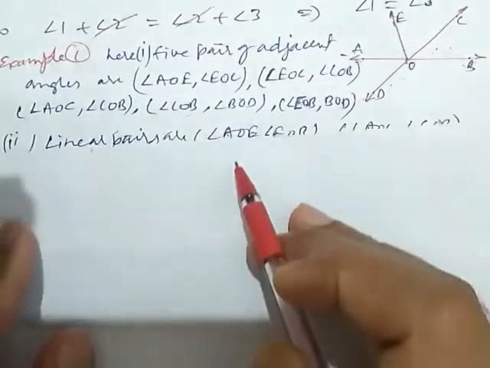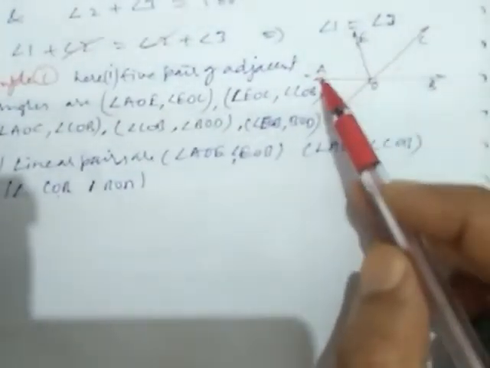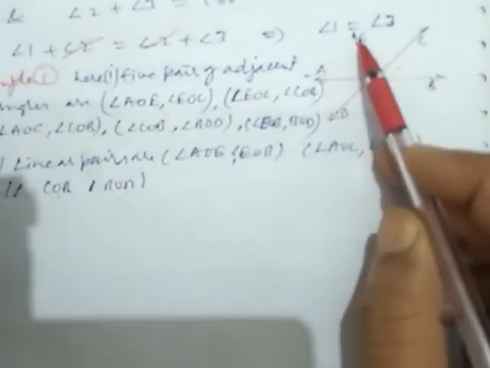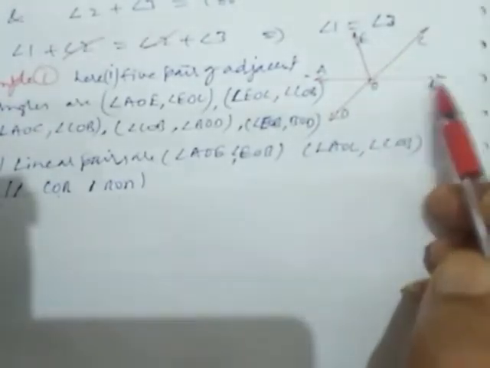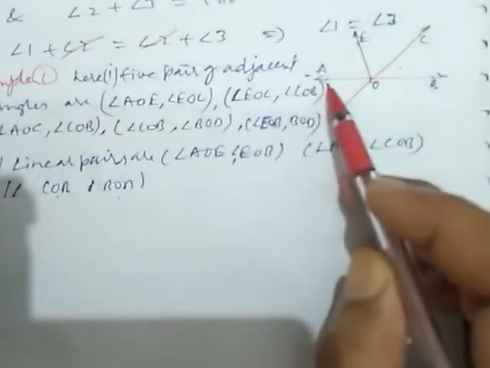Now we check linear pairs. AOE and EOB make a straight angle.